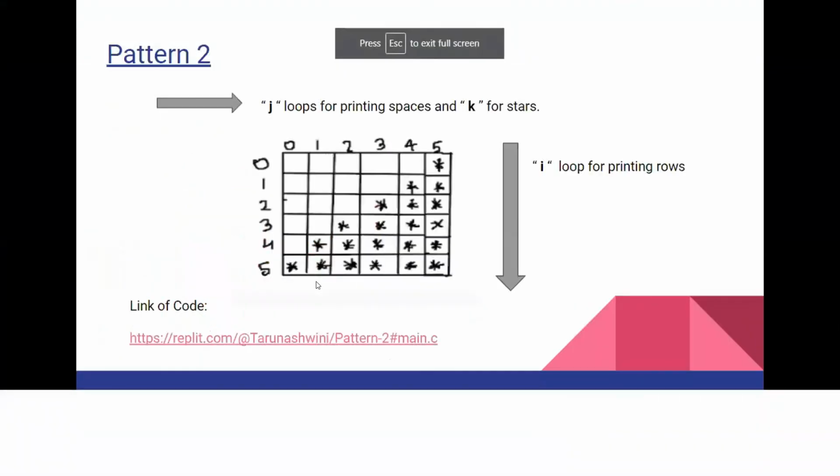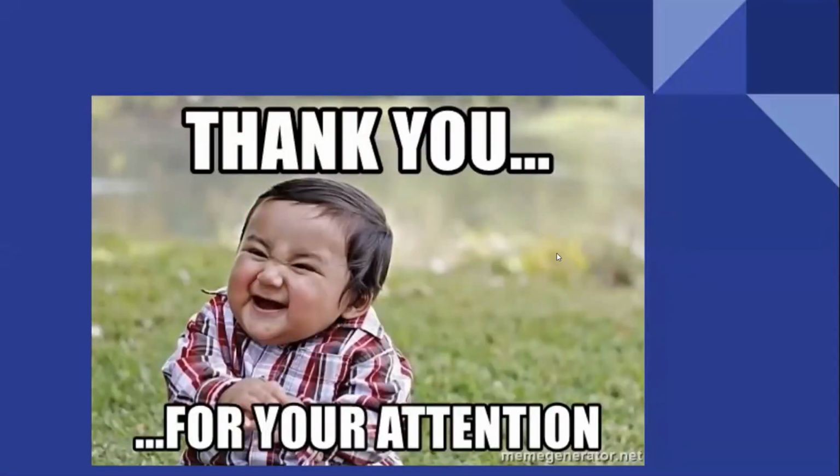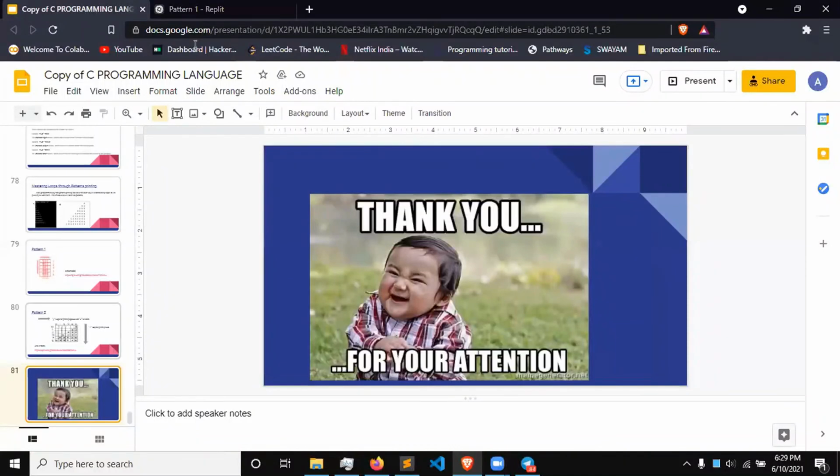So Tarun made a very beautiful PPT. We have even given the code for this also. We'll share it with you. And yeah, thank you for your attention. And well, that's it in module 2.